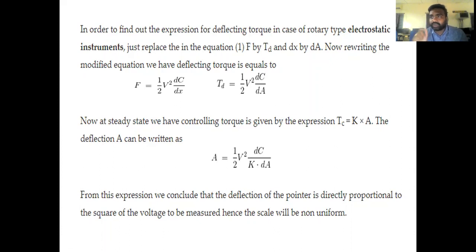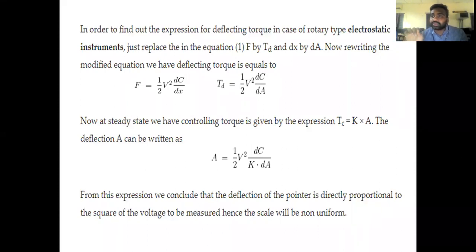One more important note is that in an electrostatic instrument, the scale is non-uniform because of the change in electrostatic field condition. In PMMC instruments, the scale is uniform because the angle of deflection theta is directly proportional to current. In MI instruments, theta is proportional to I square, so there also the scale is non-uniform.